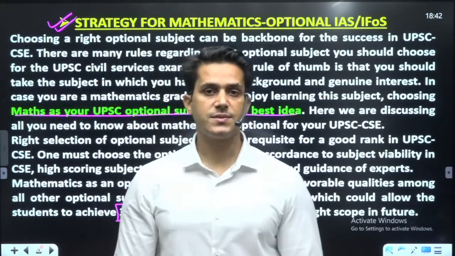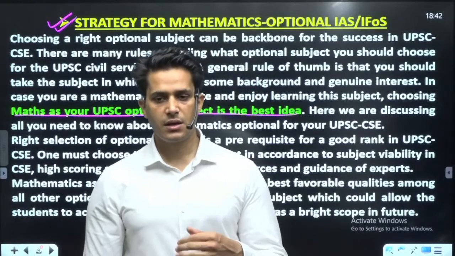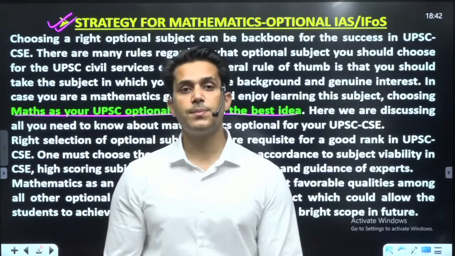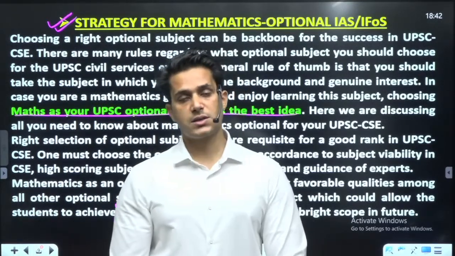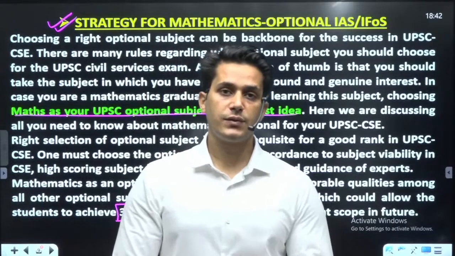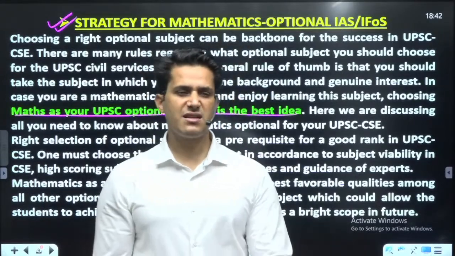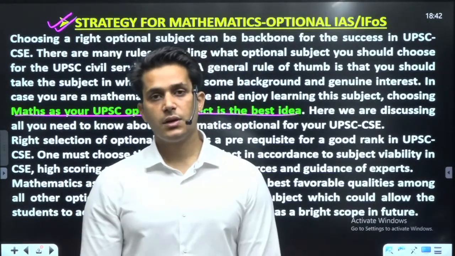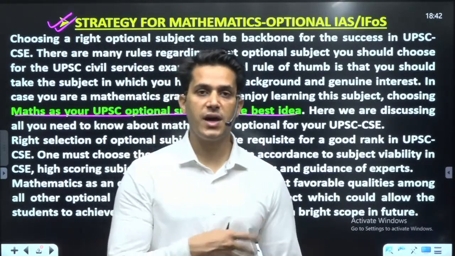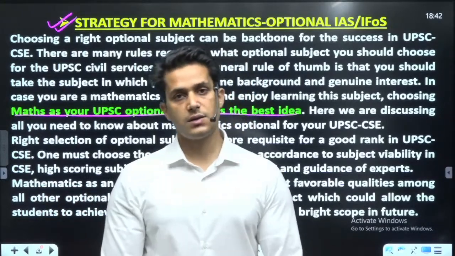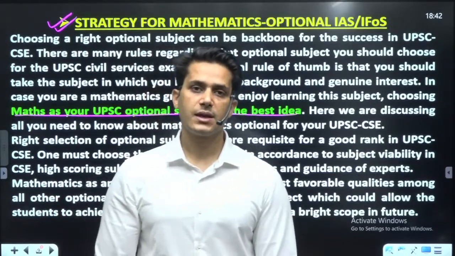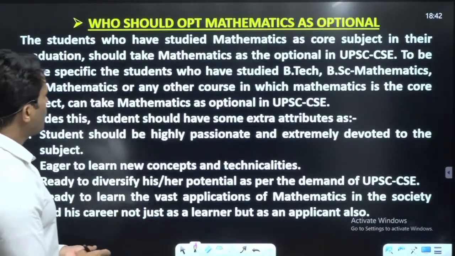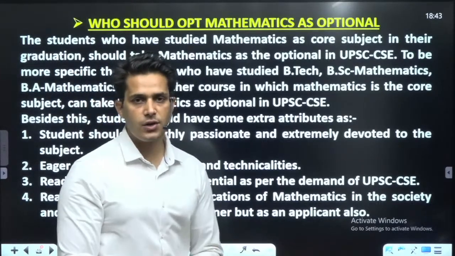But in humanity subjects, very few students score 300 plus, 350, 325 or 340 marks, only scattered cases. But in mathematics, 325 to 350, there are very many students who are successful in getting a UPSC CSE rank. So this is one thing. Who should opt for mathematics? I have already told you.